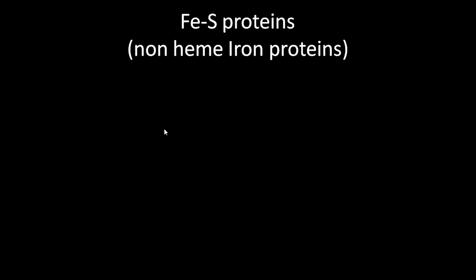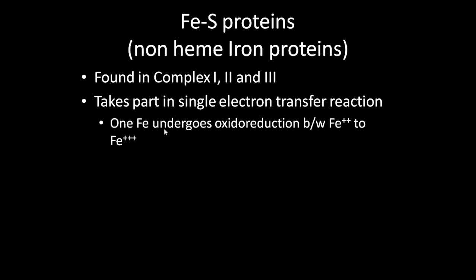The next one is iron sulfur proteins. They are non-heme iron proteins. They are found in complex 1, 2 and 3. Like flavoproteins, they take part in single electron transfer, where the ferric form accepts an electron and gets converted to the Fe2+ ferrous form, and when the electron is donated or released, the ferrous form goes back to the ferric form.